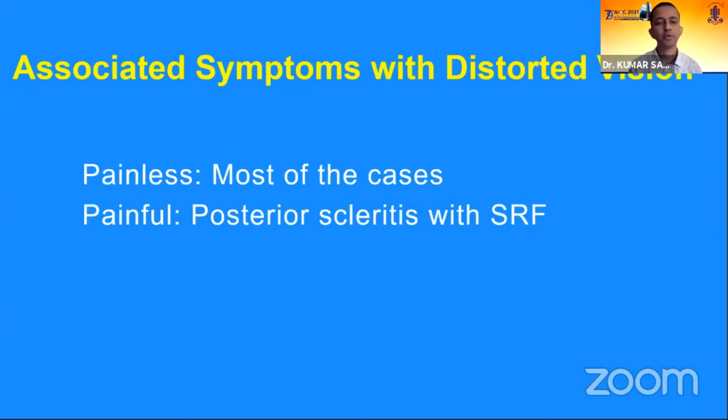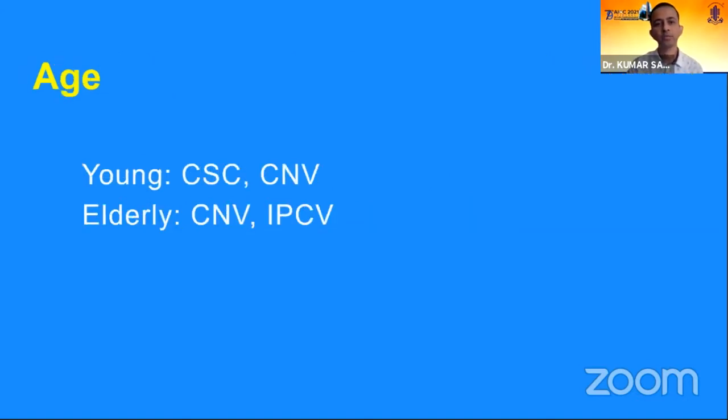So coming back to distorted vision, it can be painless, which is the most common scenario, and it can be painful when sometimes there is subretinal fluid along with posterior scleritis. Then the patient may simply complain of distorted vision with 6/6 Snellen's acuity and some pain on eye movements. Similarly, if the patient is young, then he probably has some central serous chorioretinopathy or choroidal neovasculopathy, or if the patient is elderly, he or she may have CNVM or IPCV causing distorted vision.